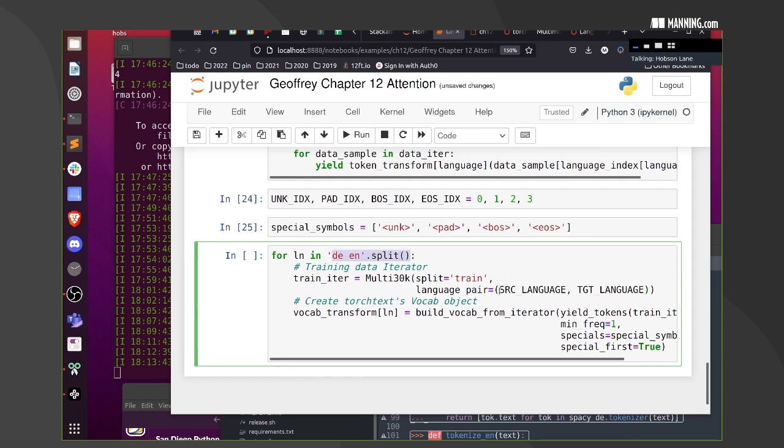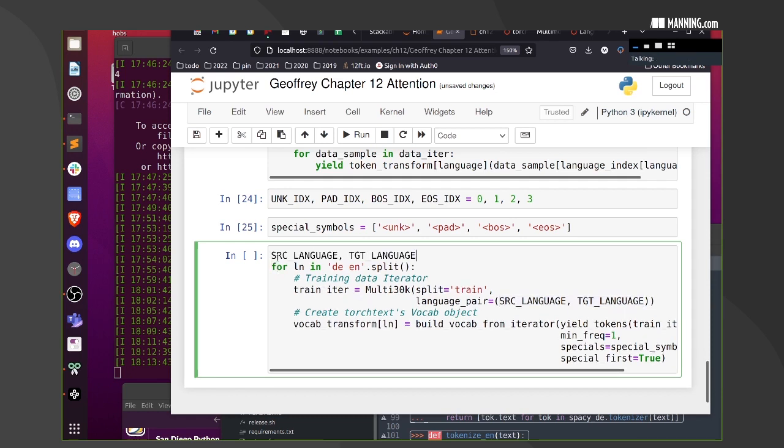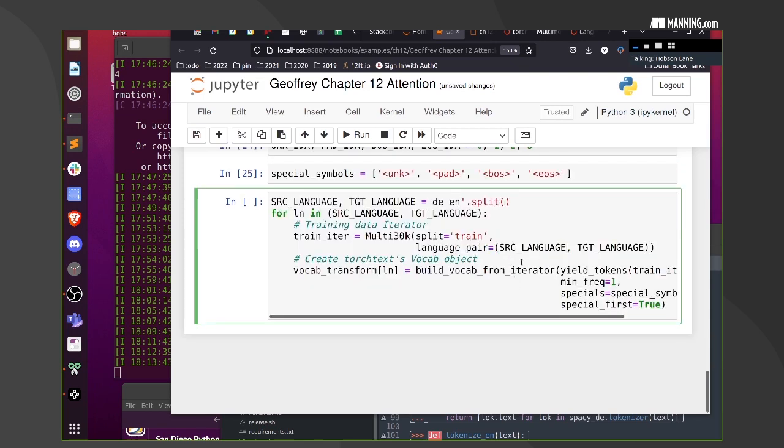So let's go ahead and define these two so I don't keep having to do this. I'll put parentheses around them so it'll turn into a tuple. Let's see.